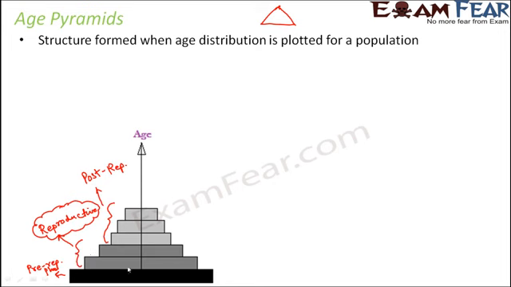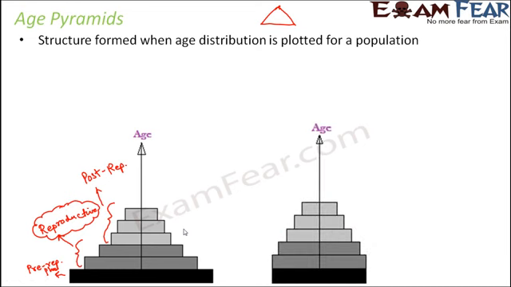You see, gradually as aging happens, the number of individuals in the population starts reducing, and as you reach towards old age, what happens? A lot of people start dying either because of disease or illness or deterioration in their health. So the total population starts reducing. Now we will see how we can predict the type of population, like the growth and prospects of the population, looking at the age pyramid. This is one age pyramid which we are looking at. Let us look at another age pyramid.